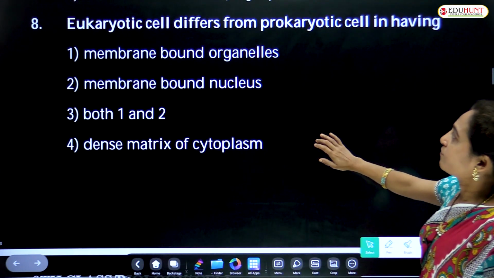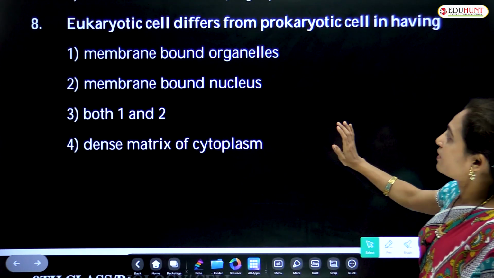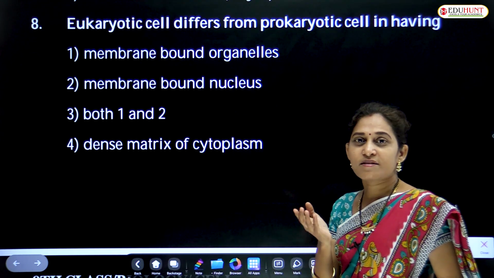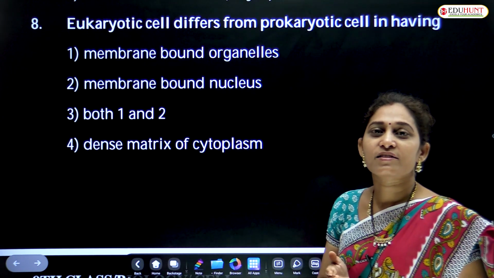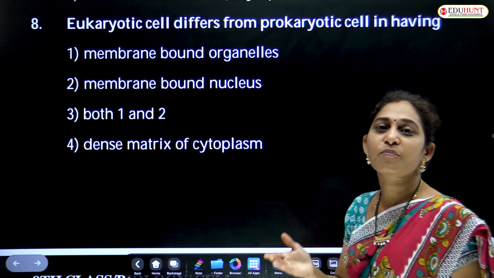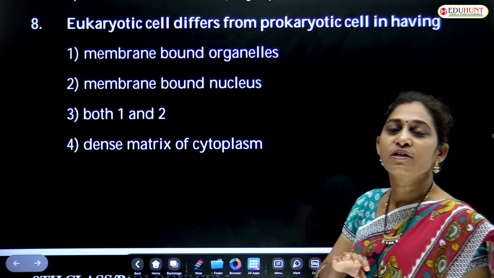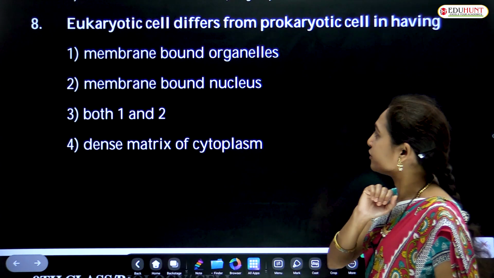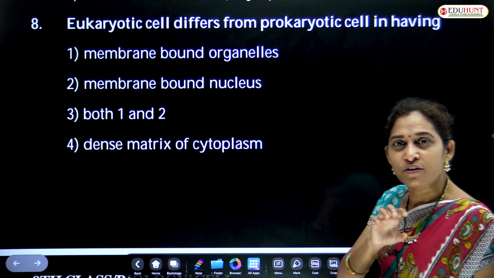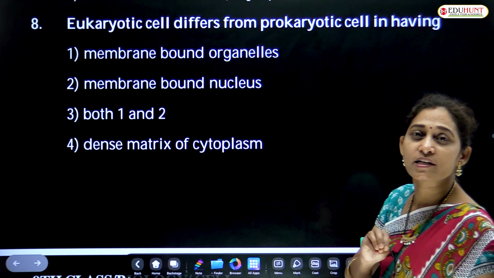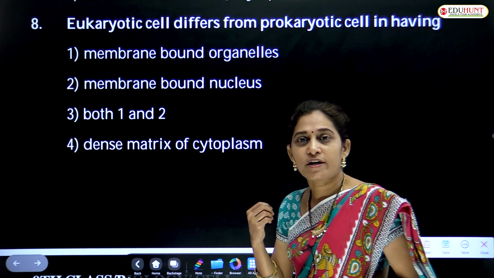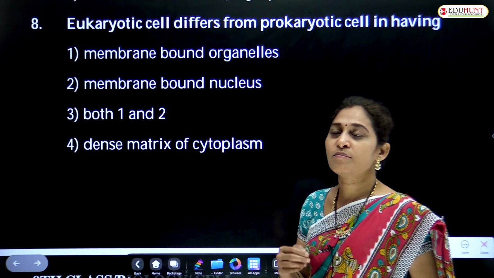Eukaryotic cell differs from prokaryotic cell in having. It is a basic question. The difference between eukaryotic and prokaryotic cell is the presence of nuclear membrane and prominent nucleus. And even membrane-bound cell organelles are present in eukaryotes, whereas they are absent in prokaryotes.